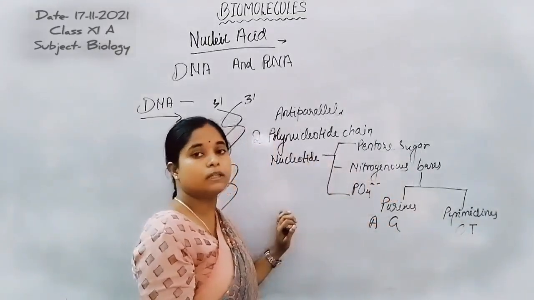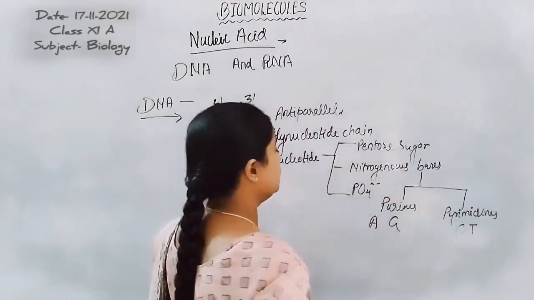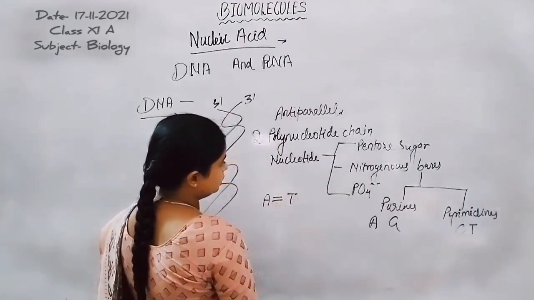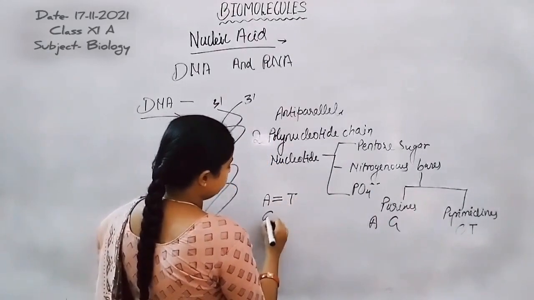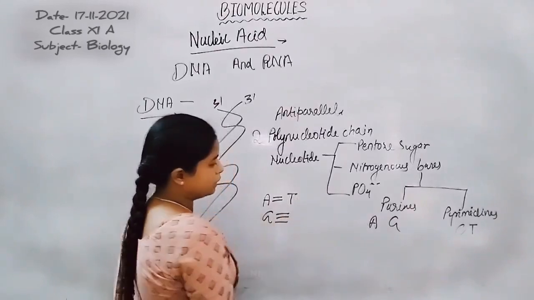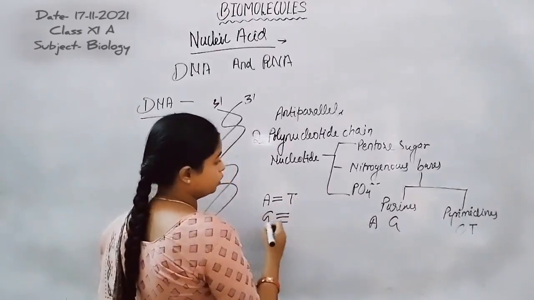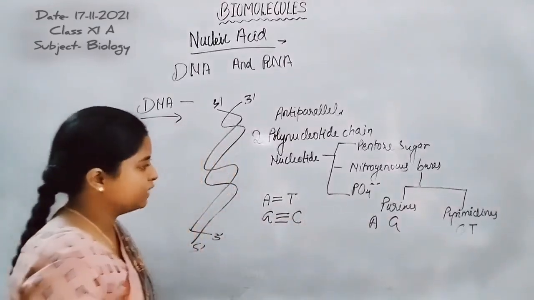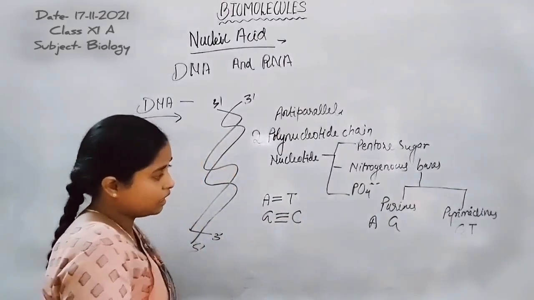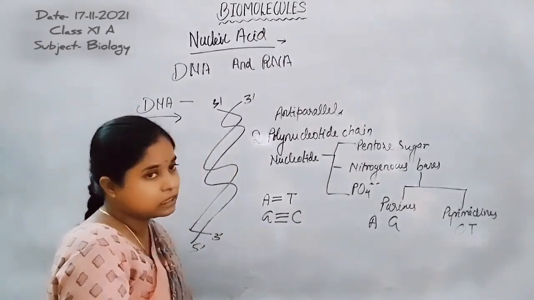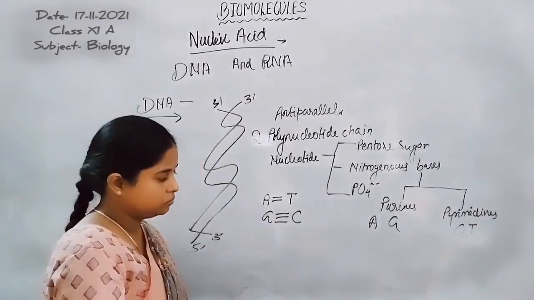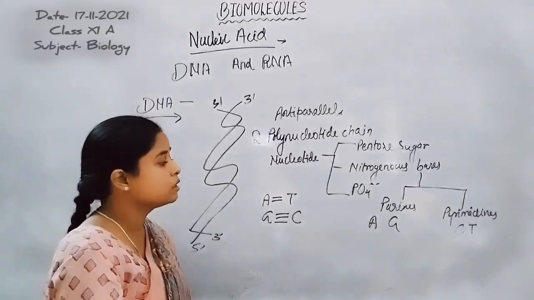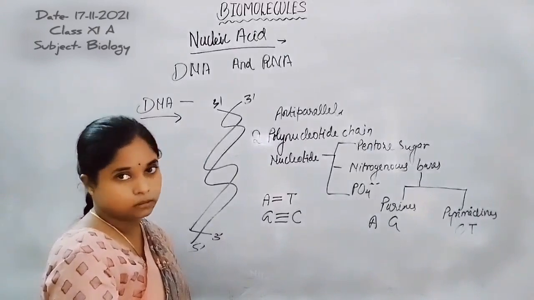These are the two groups that participate in the formation of DNA. Purine adenine always forms a double hydrogen bond with pyrimidine thymine, and purine guanine always forms a triple hydrogen bond with pyrimidine cytosine. Cytosine and thymine have only a single aromatic cycle in the pyrimidine, whereas in purine heterocyclic groups are present.